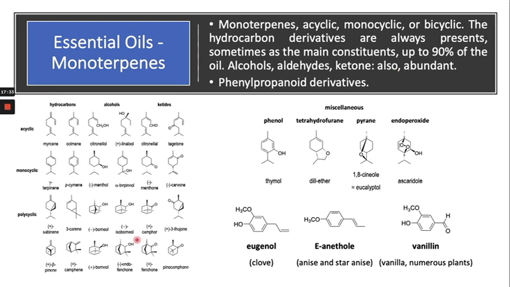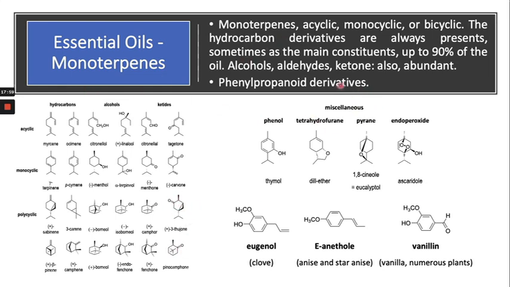In case of borneol, isoborneol, or terpineol, it contains an alcoholic group, so they are terpenoids. And this one doesn't contain any oxygen or oxidative part, so it is a terpene. That's how you can remember the difference between terpenes and terpenoids: all oxidative ones come under terpenoids.